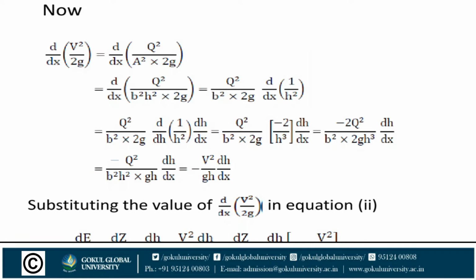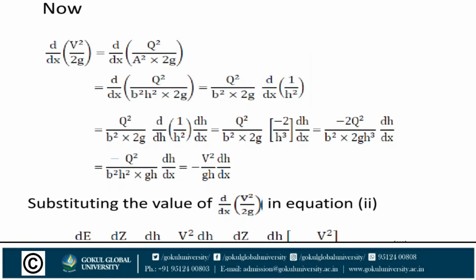Putting this in, d by dx is equal to Q square upon B square H square into 2g. Simplified, it is Q square upon B square into 2g, d by dx of 1 upon H square.